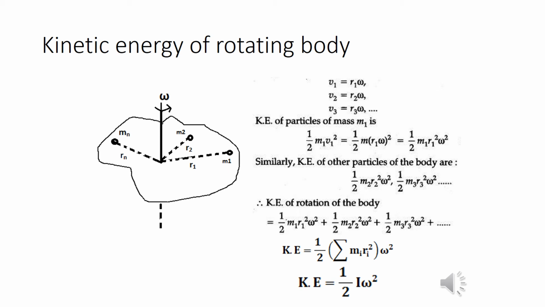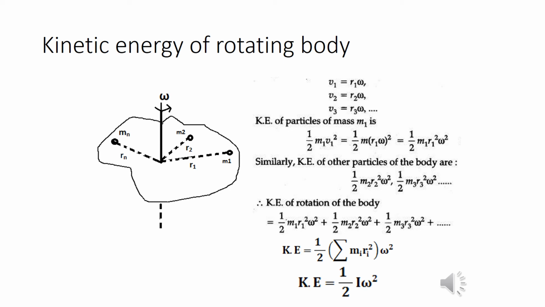So let us consider mass m1, which is situated at a distance r1. We can write the linear velocity v1 for mass m1 equal to r1 omega. Similarly, for mass m2, which is situated at a distance r2 from the axis of rotation, the linear velocity v2 will be r2 omega, and so on. We know that the kinetic energy of a particle is written as half m v square.